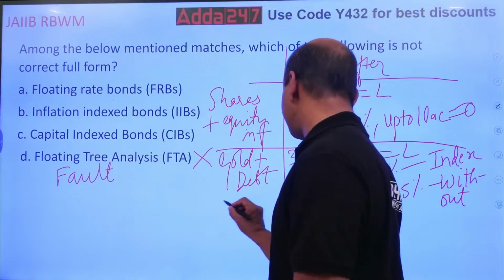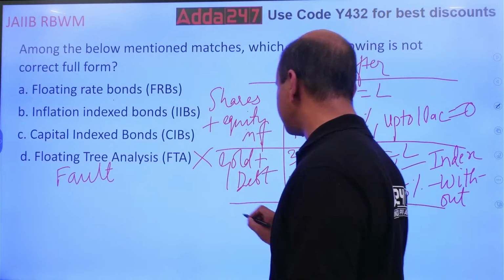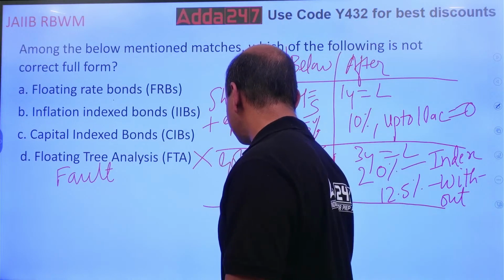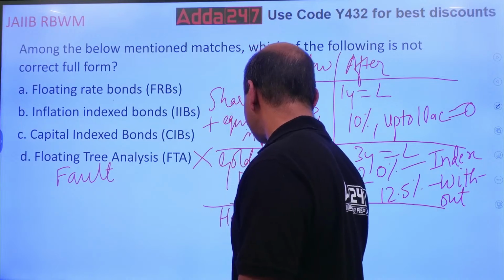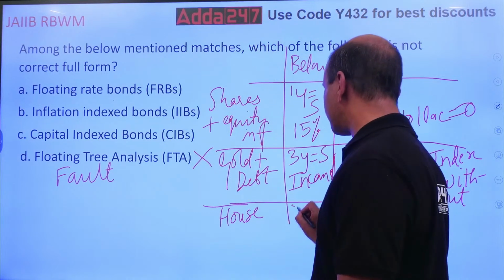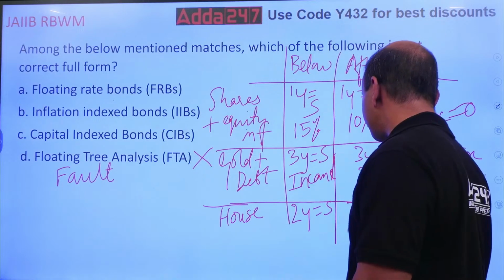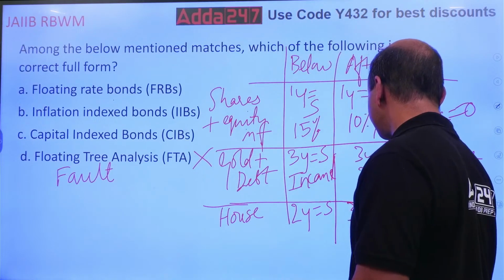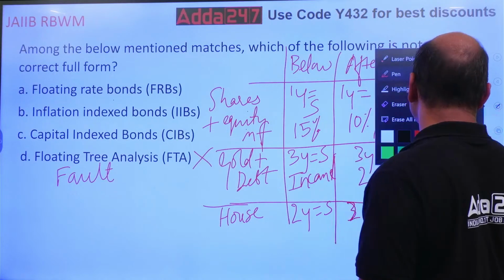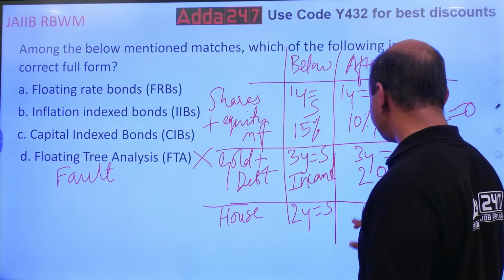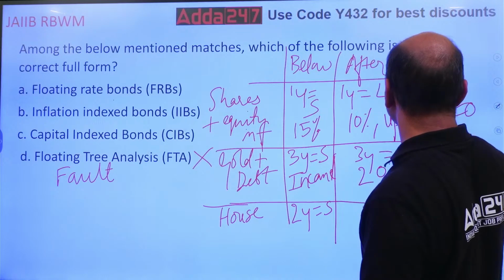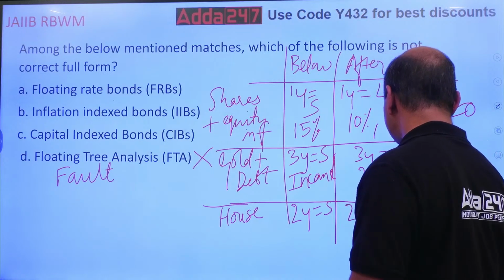Now housing, if I am having a house. For a house, it is 2 years. Up to 2 years is short term. After 2 years it is long term. Okay?